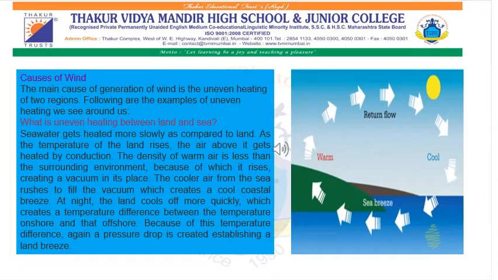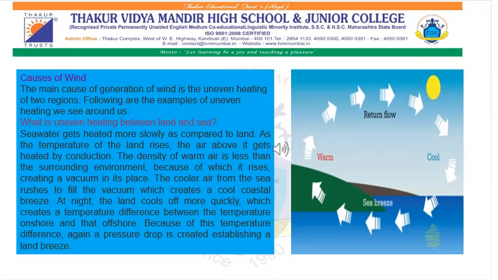What is the main cause of wind? So, the main cause of wind is uneven heating on the earth's surface. You must have visited deserts also. You must have visited Goa also. You must have seen that the sand heats up more quickly than the water and cools down more quickly than the water. So, this is called the uneven distribution of heat.